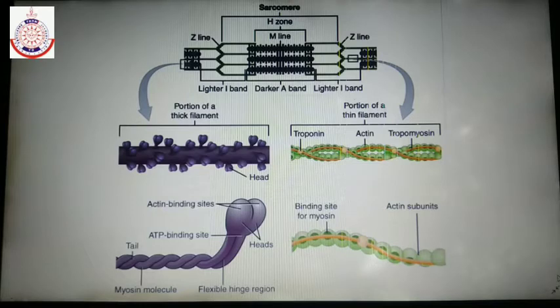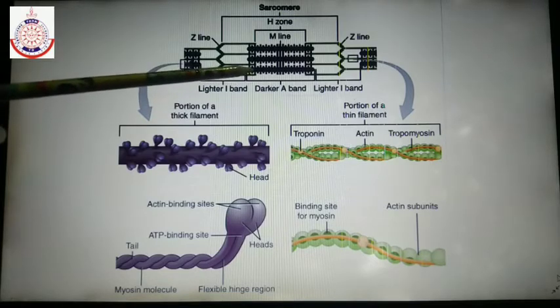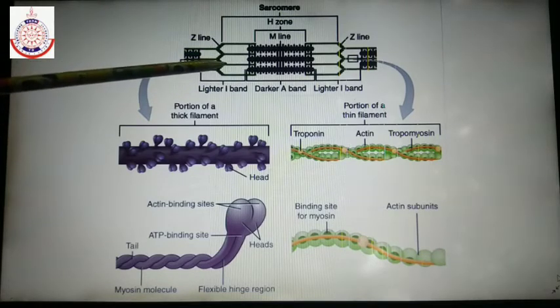As we have done, skeletal muscle cells consist of longitudinal fibers known as myofibrils or myofilaments. These myofibrils are made up of two contractile proteins known as myosin and actin. Myosin forms the thick filament and actin forms the thin filament. Let's study the structure of contractile proteins.